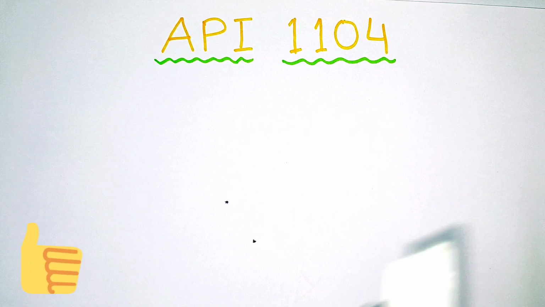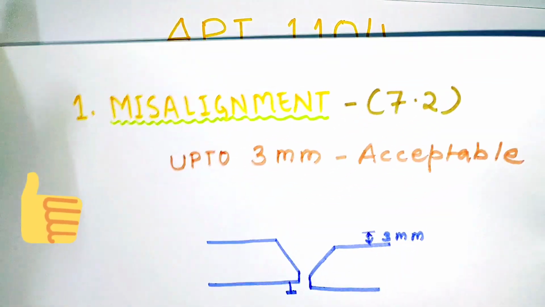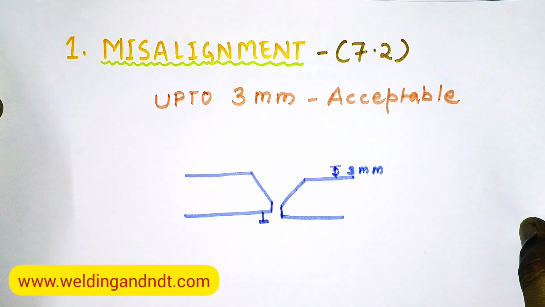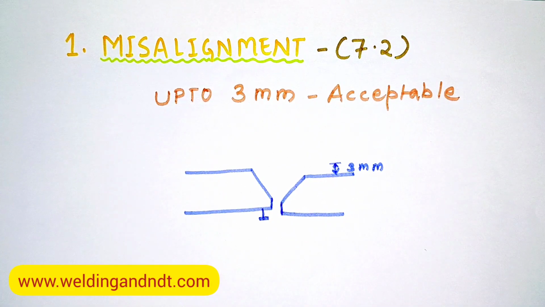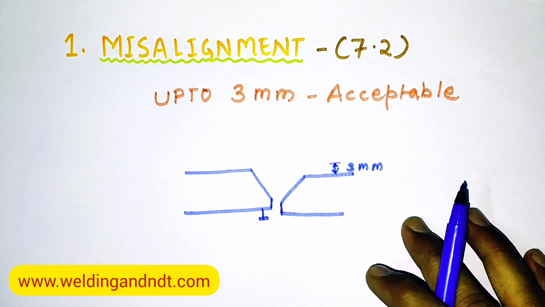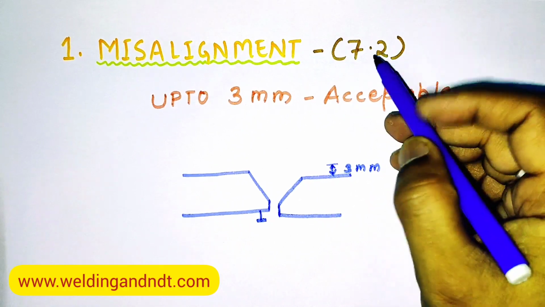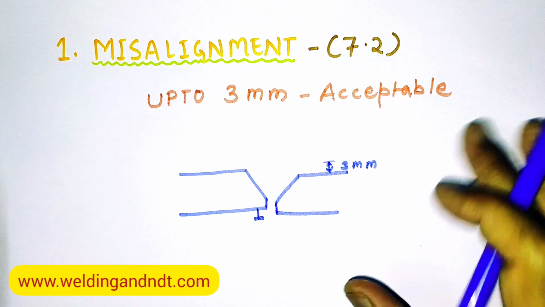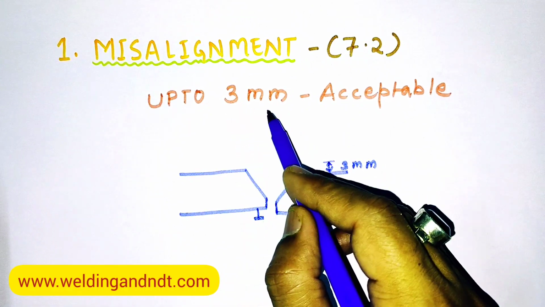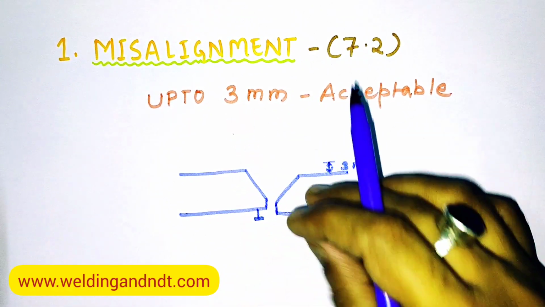First, we'll start with misalignment. Basically, misalignment is not a welding defect, but it is related to fit up, and it's a very important parameter, so I've included this defect here in this video. Misalignment is given in clause 7.2, and the misalignment which is acceptable is up to 3 mm. Means up to 3 mm if there is misalignment.